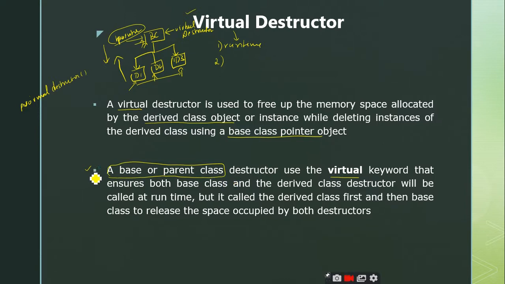So that is the same point he is discussing. If the base or parent class destructor uses the virtual keyword, that ensures that both the base class and the derived class destructors will be called at runtime. We have discussed this, but it calls the derived classes first and then the base class. So first the derived classes will be released and then the base class will be released. Is it clear up to this point?